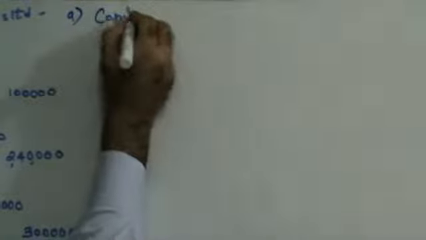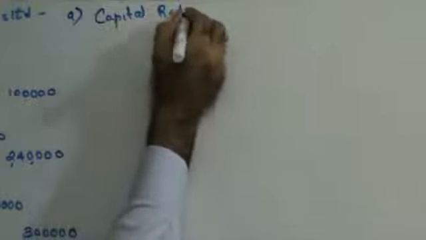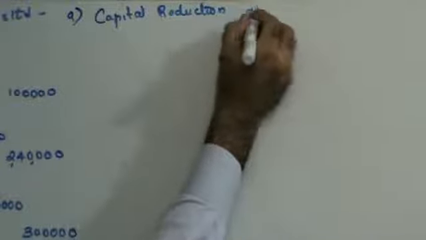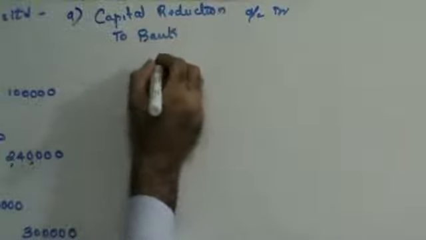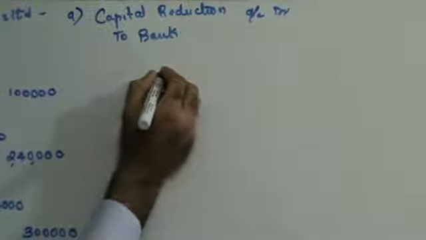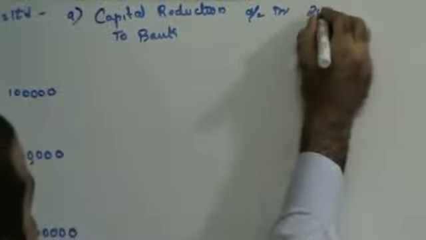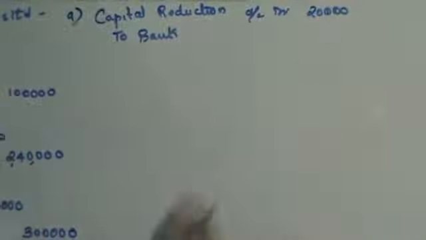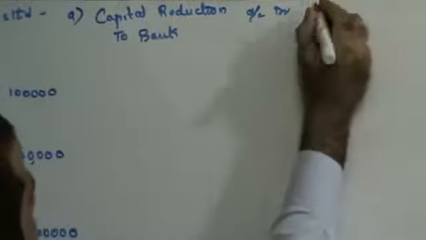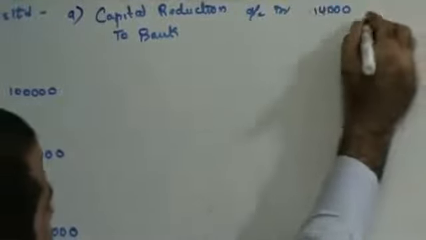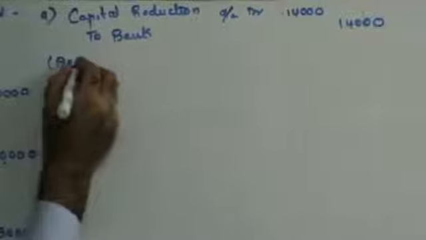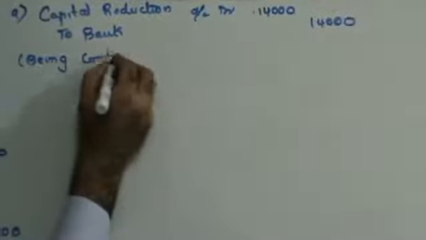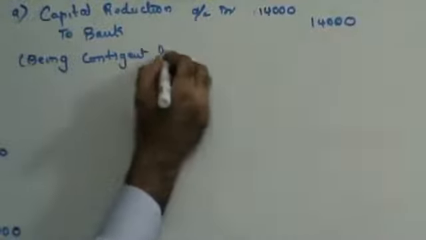So this is going to be capital reduction account debit to bank. Now the contingent liability was for 20,000, but it was settled for 14,000. Being contingent liability paid.